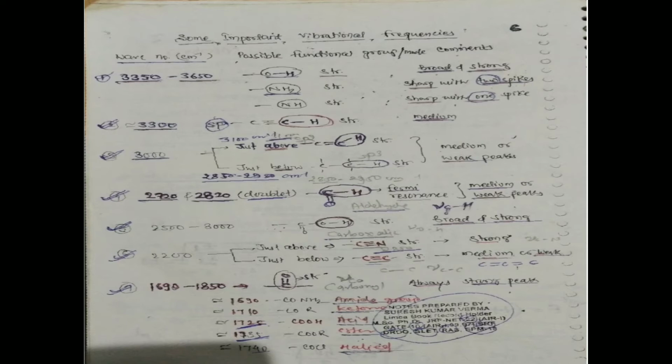For the C triple bond C, the wave number is 2200. For carbonyl compounds, the C=O stretching band is 1690 to 1850. The order of wave numbers we can see in this table.